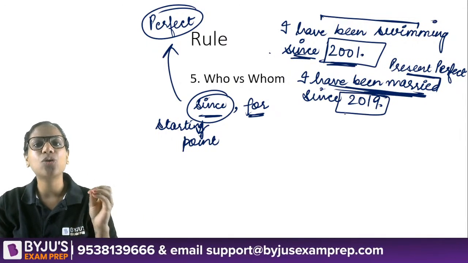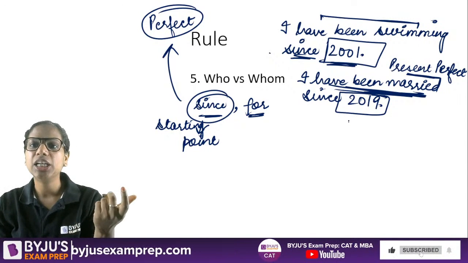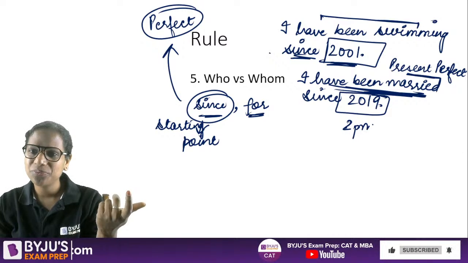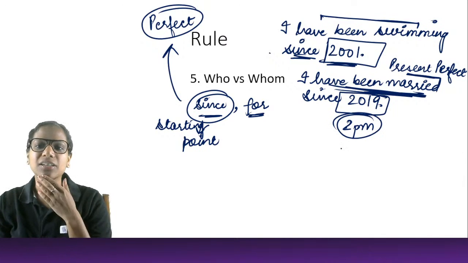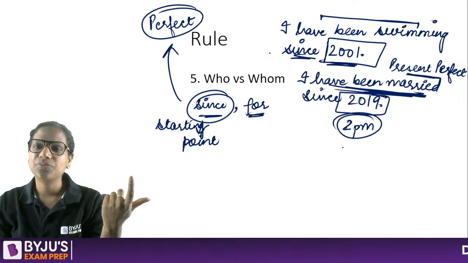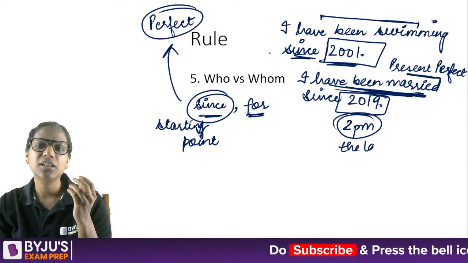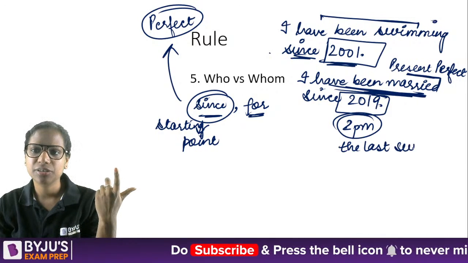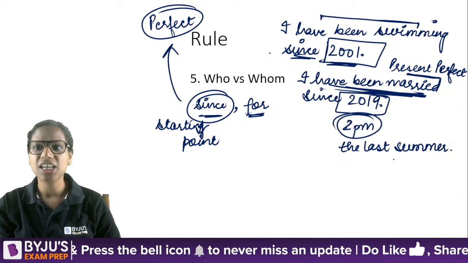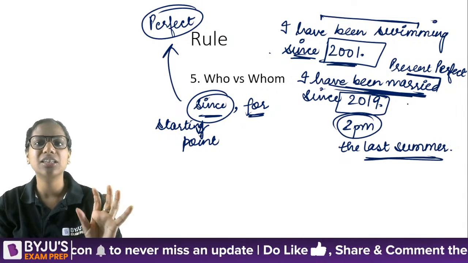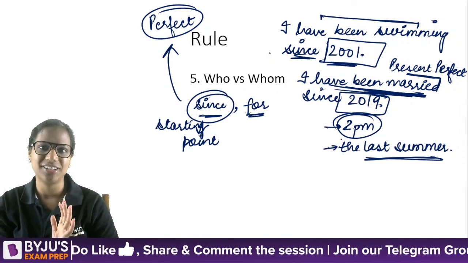When I say since, I talk about a point of time, right? This does not mean it has to be a year only. It could be, let's say, 2 p.m. That's also a point of time, right? It could be, let's say, since the last summer. So here I'm using the last summer as a point of time. So it does not have to be just a year. I hope this makes sense. But in all the cases, I'm giving a starting point.